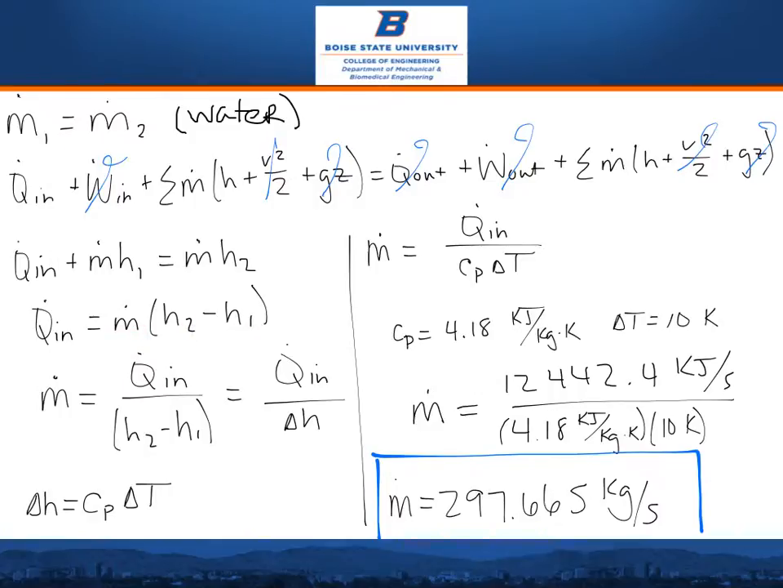We're searching for m dot, so we manipulate the equation again and find that it equals Q dot in over delta H. We also know that delta H equals Cp delta T. We use 4.18 as our Cp value. Since the change in temperature is so minor, Cp will remain constant. We plug these values into our m dot equation and end up with a final answer of 297.665 kilograms per second.